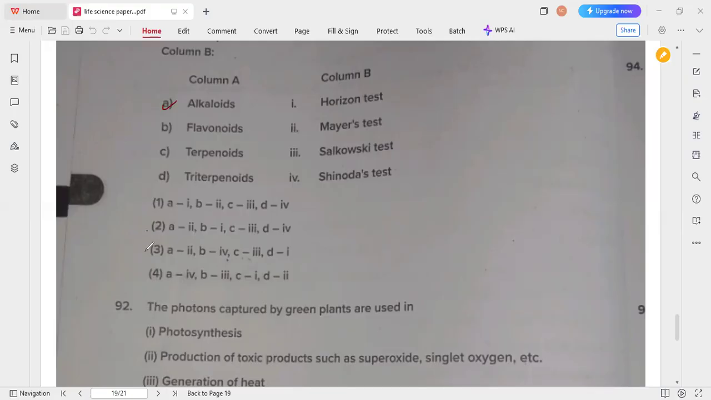A2 is there in the second and also third option. Flavonoids is for Shinoda's test. The Shinoda's test, that is B4, is there in the third option. Apart from this third option, no option will hold this fourth option. The next, terpenoids, that is C, which has the Salkowski test. Then triterpenoids, that is the Liebermann-Burchard test. So option 3 is the correct answer for this question.